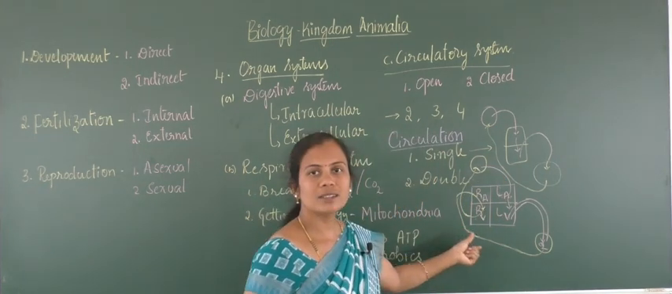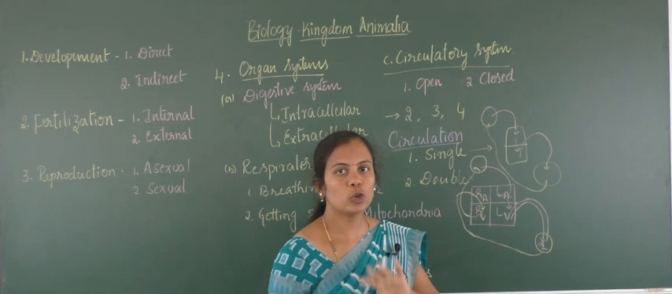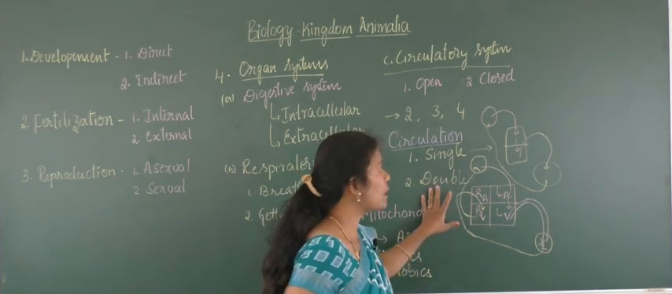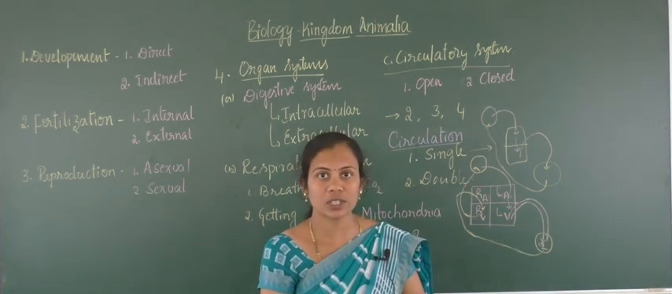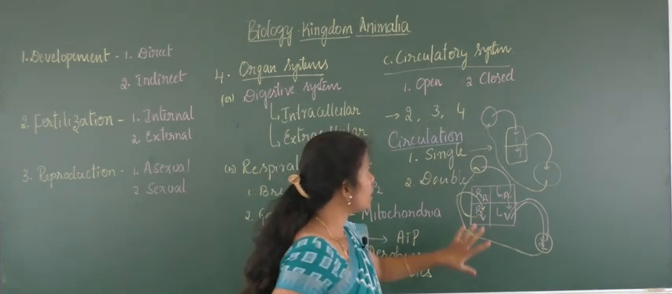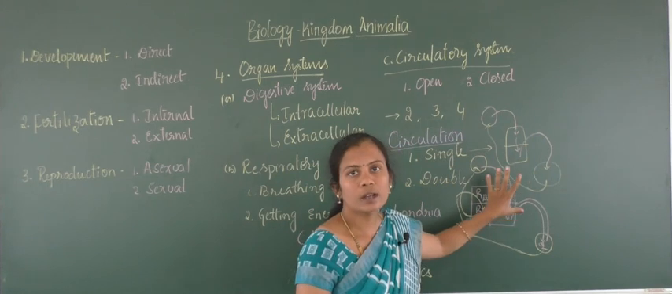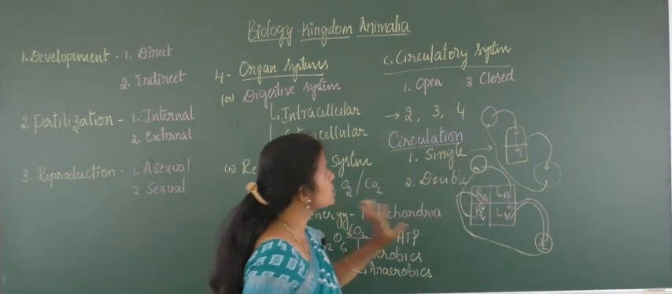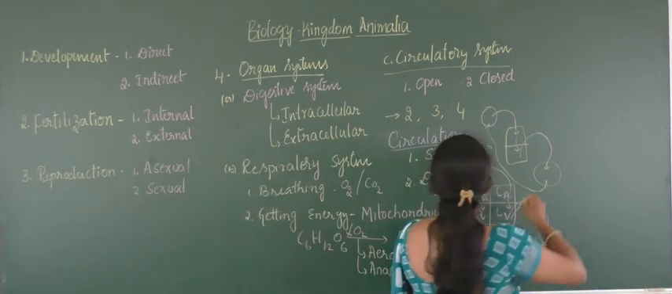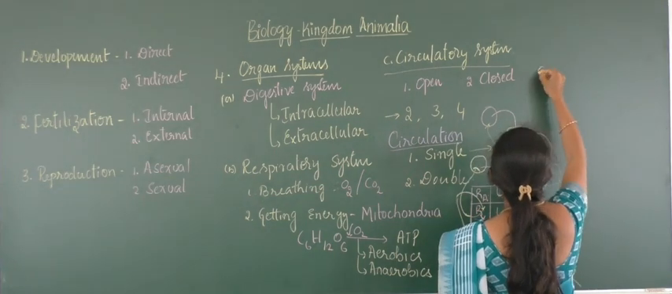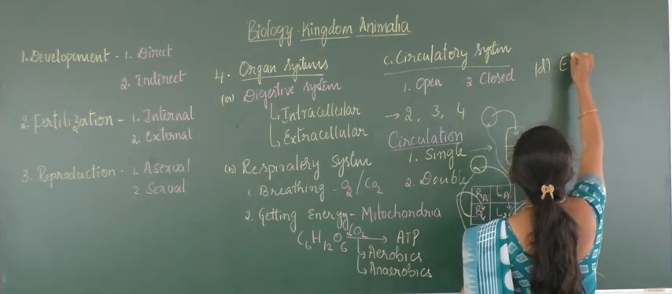So we will understand this circulatory system in detail, regarding double circulation and single circulation, when it comes to human physiology. I am just going to convey to you single entry of blood to the heart, double entry of blood to the heart. So this is regarding the circulatory system. And the last one will be the excretory system.